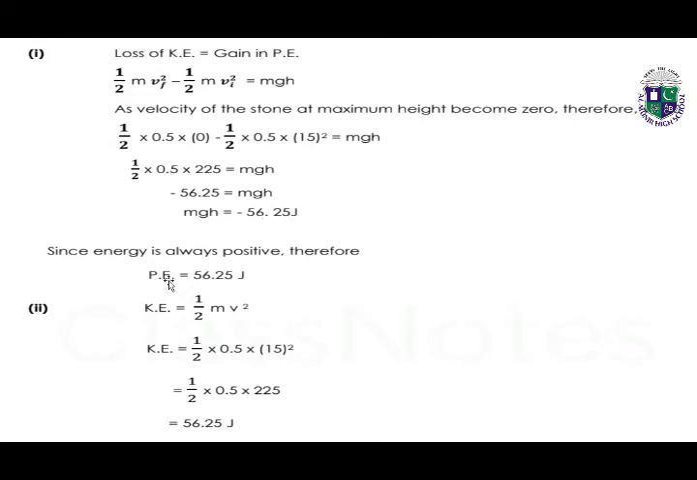Since energy is always positive, the potential energy will be positive. We will ignore the negative sign. So to find the kinetic energy, by putting all these values and calculating, we get the kinetic energy, which is 56.25 joules.